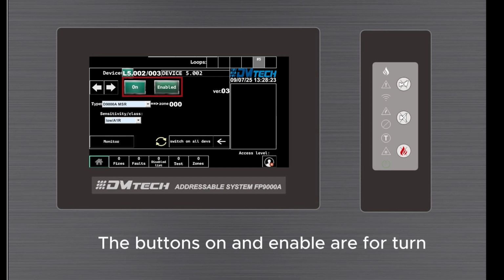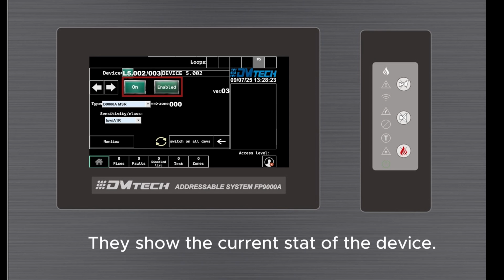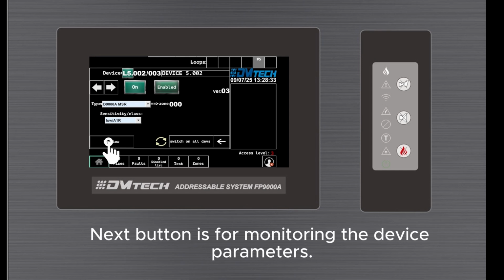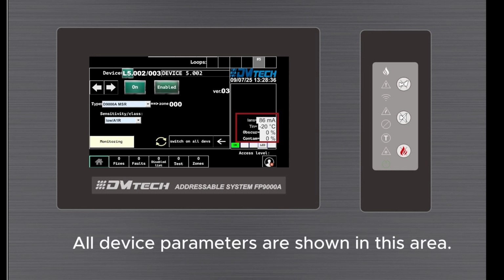The buttons on and enable are to turn off the device or disable it. They show the current state of the device. Next button is for monitoring the device parameters. All device parameters are shown in this area.